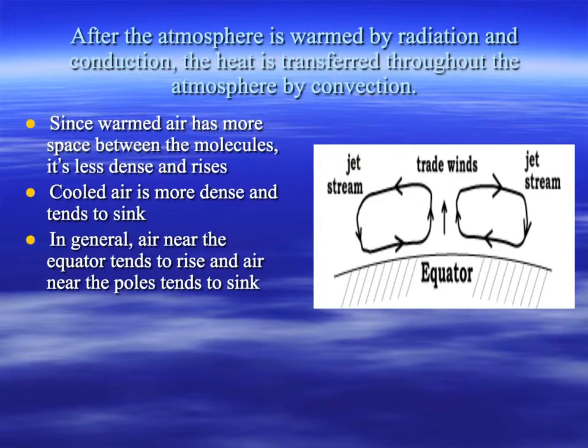So if we look, we can pretend here's the equator, warm air is rising, and then as it rises higher and higher, we got trade winds, we got the jet stream, we got various high altitude winds. The warm air is rising and it's circulating, and then as we get farther and farther away from the equator, the air begins to get colder and colder and sinks back down. Then it slowly flows along the Earth's surface back towards the equator, where it continues this rising and falling, this giant circulation on a global scale.